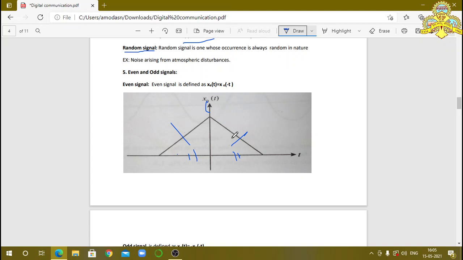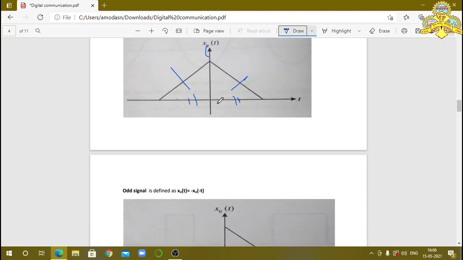The time interval may be positive or negative. Both the values are equal, but this value is the same. Here along the y-axis there is no variation. Only along the x-axis, along the time intervals, we have a positive time interval and a negative time interval. Then it is indicated as x e of t is equal to x e of minus t. Then it is called an even signal.